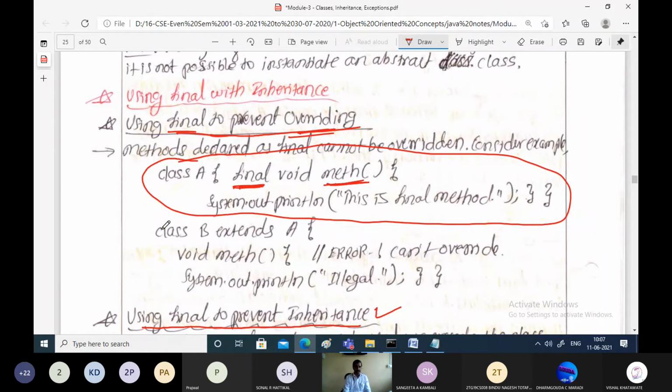For example, if you see here, class B is trying to extend class A. Whenever it tries to provide a definition for that method, we will get an error message. Why? Because we can't override that. The subclass is not allowed to override that method present in the superclass, because it has been declared as final by the superclass. That is not possible and it is illegal. This is how we can prevent overriding of methods.